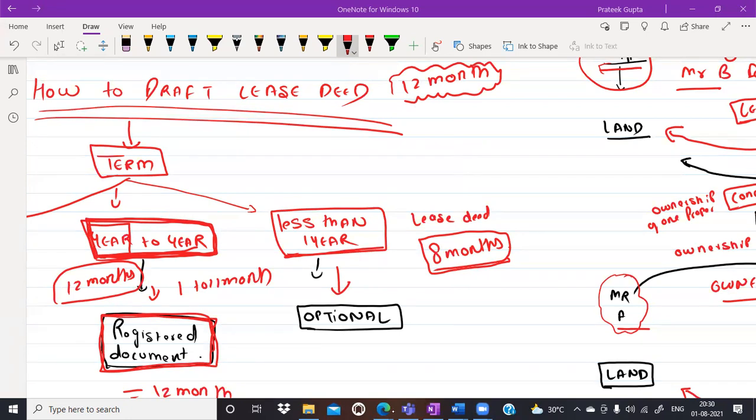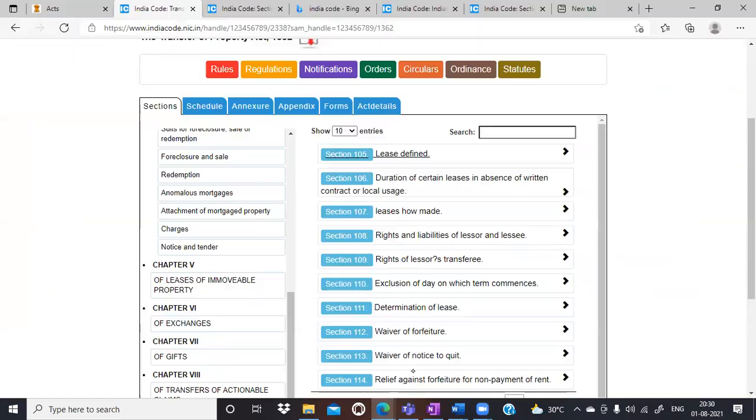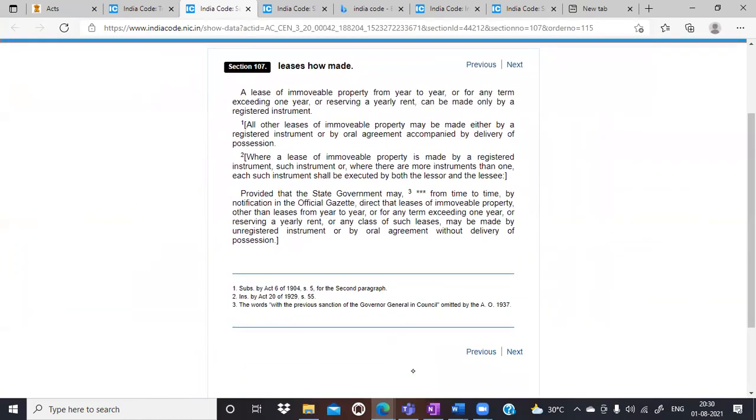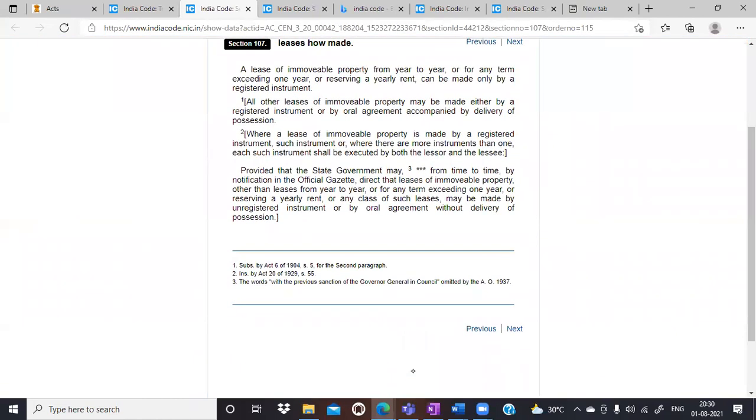Prabhat, why? I want to know why registration is required in this case. Sir, it comes under the definition of year to year, I think. Okay, it is within the definition of year to year. Would anyone like to explain? Pritika is saying no. Why? What is no, Pritika?